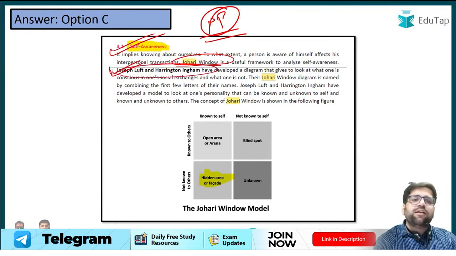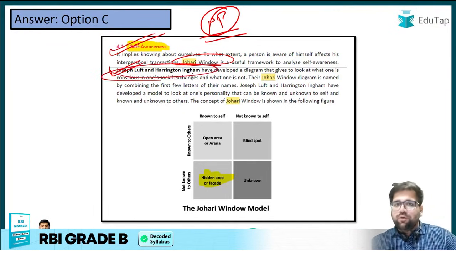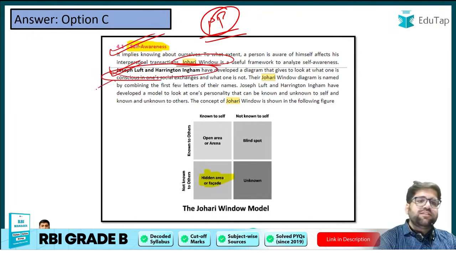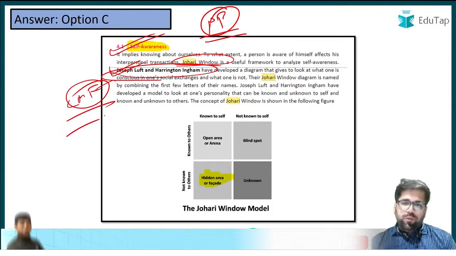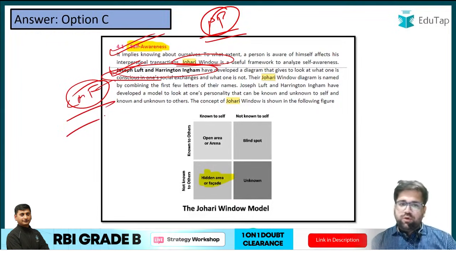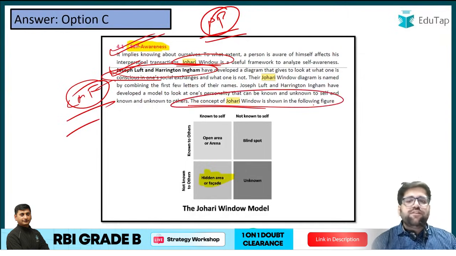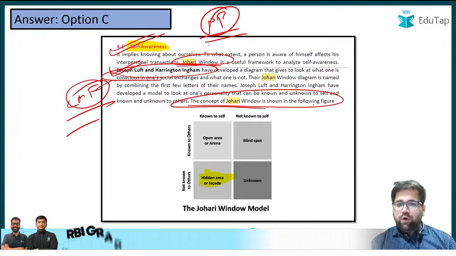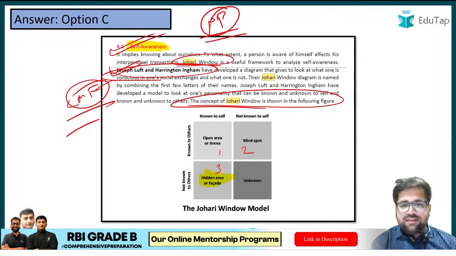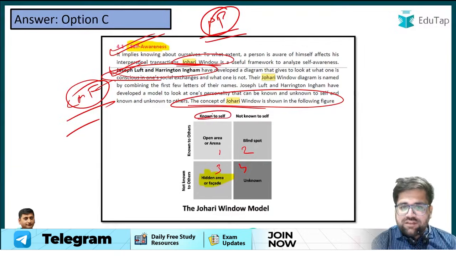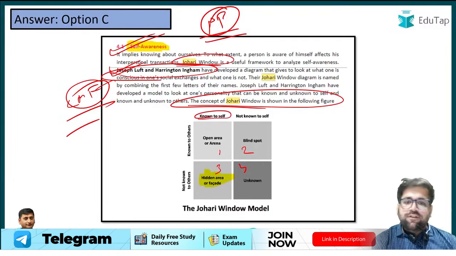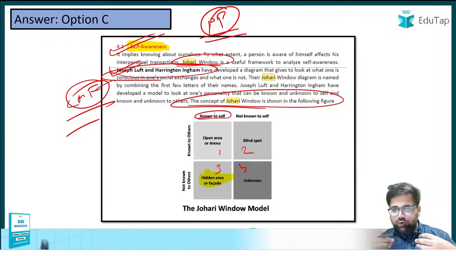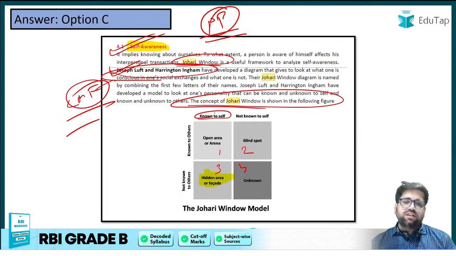This is very important, I would say. Again, if RBI is asking you a question on Johari windows, then this is a very low hanging fruit for you. You can just grab a 1 mark or 2 mark question in less than 20 seconds. So again, the concept of Johari windows is given in the following figure. Johari windows has 4 quadrants. This is the first, this is the second, and this is third and fourth. Under the first quadrant, first we have to understand the 2 metrics. The first is what information is known to yourself and what information is known to other people.